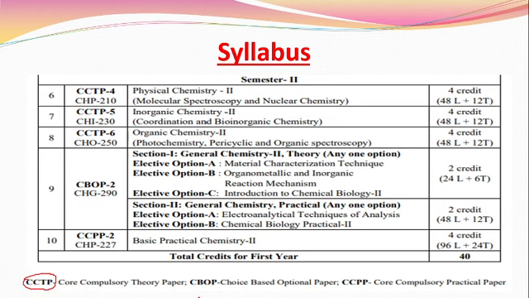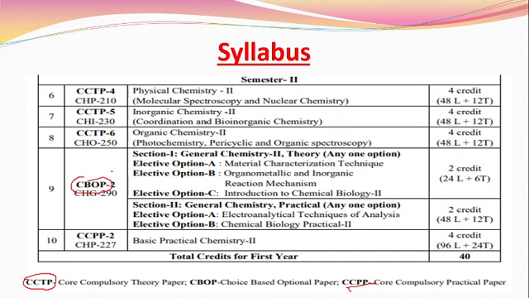And the next one is the CBOP. What is the CBOP? CBOP means choice based optional paper. And the last one is the CCPP. CCPP means the core compulsory practical paper.